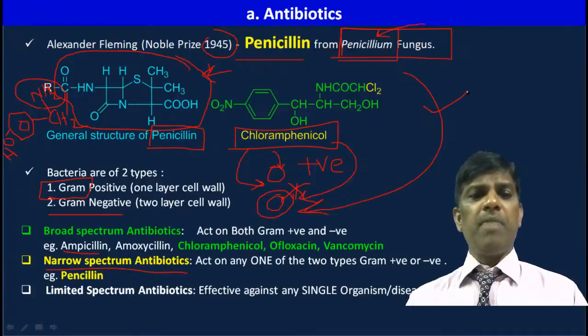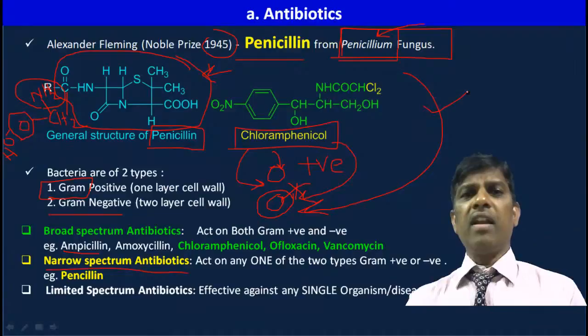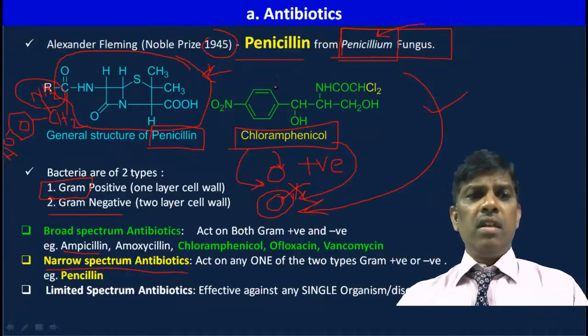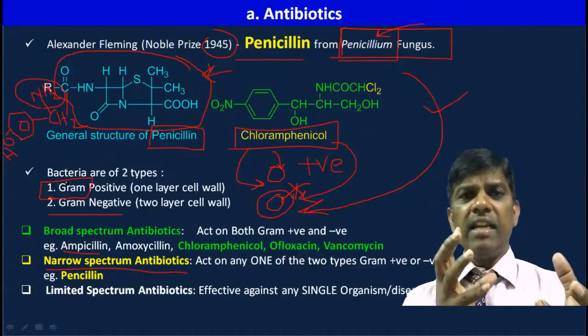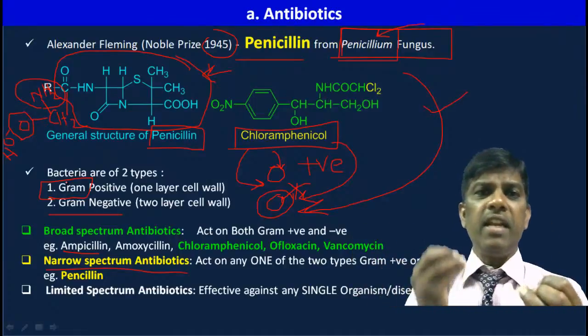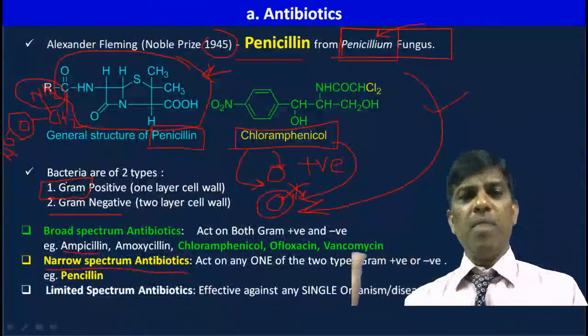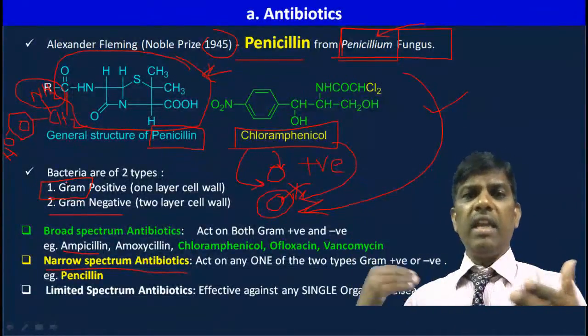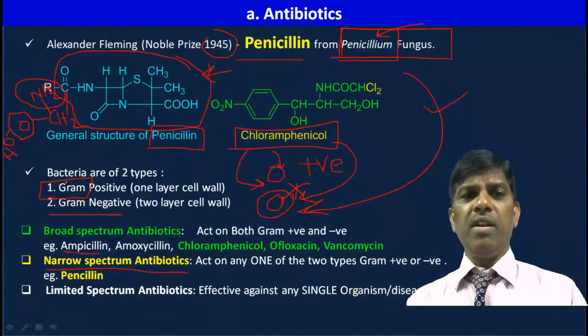And limited spectrum antibiotics, for example, what we had discussed in earlier slides, act on only one specific bacteria. It is not going to act on other bacteria. So here gram positive and negative is broadly dividing whether it is one layer containing bacteria or two layers containing bacteria. It does not give any specific idea whether it is spirochete or bacillus or E. coli, or there are a number of bacteria. If I go on taking the names, there are a number of bacteria, but this gram positive or negative test is not going to give any idea.